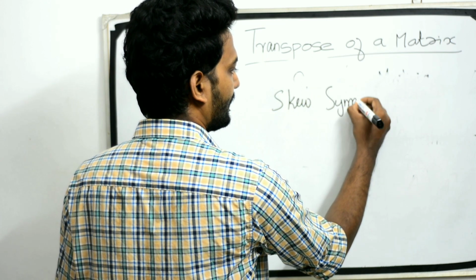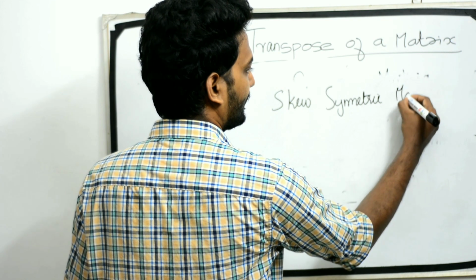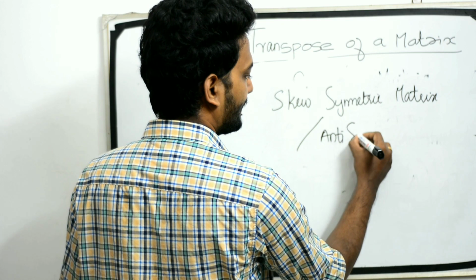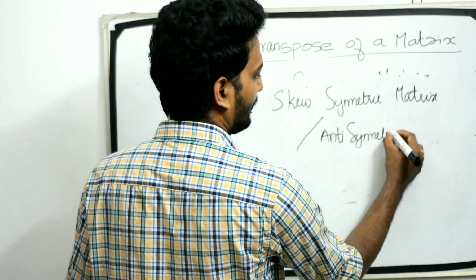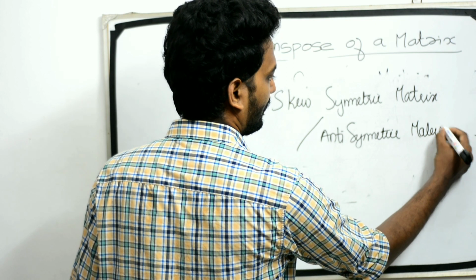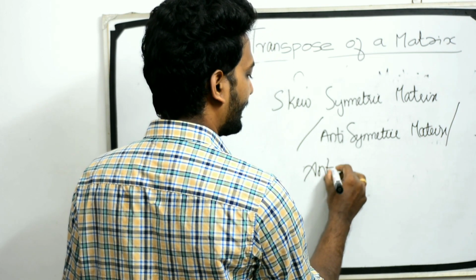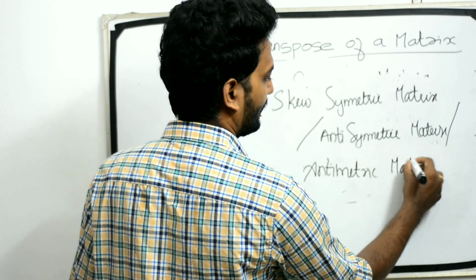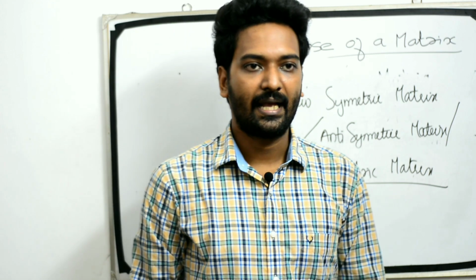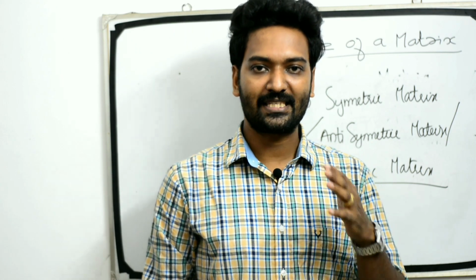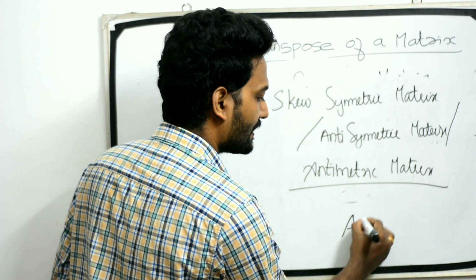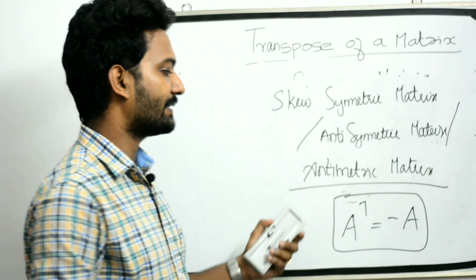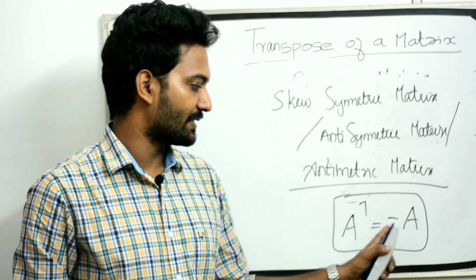Skew symmetric matrix or anti-symmetric matrix. A square matrix A is said to be skew symmetric if A transpose is equal to minus A.